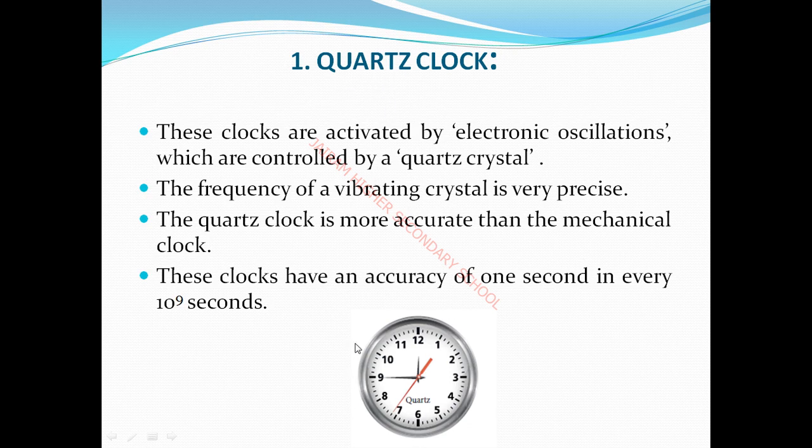Quartz clock பாருங்க எப்படி இருக்கு? It is used for time measurement. The same clock is also used as a quartz clock. These clocks are activated by electronic oscillation. Important என்னது? Electronic oscillations. The electronic oscillations are controlled by the quartz crystal. Okay, this is the electronic oscillation. These clocks are controlled by the quartz crystal.